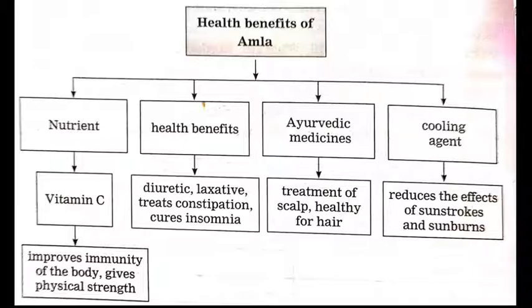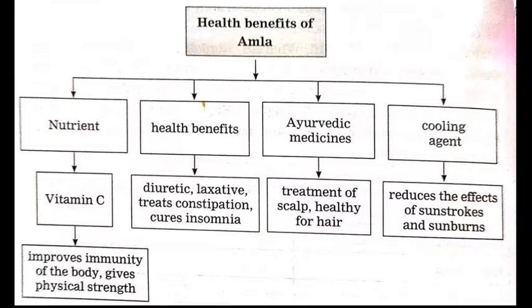After reading this extract, we have to prepare a tree diagram. The tree diagram is shown on your screen. Let us study it in detail. Health benefits of amla. Nutrient: vitamin C improves immunity of the body, gives physical strength. Health benefit: diuretic, laxative, treats constipation, cures insomnia. Ayurvedic medicine: treatment of scalp and for healthy hair. Fourth, cooling agent: reduces the effect of sunstroke and sunburns.